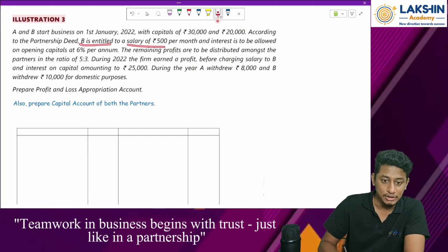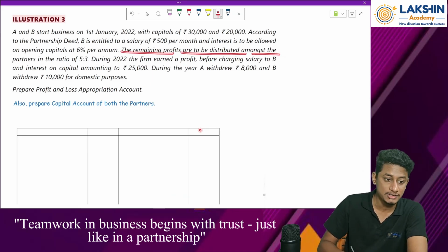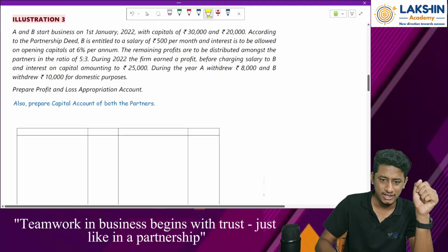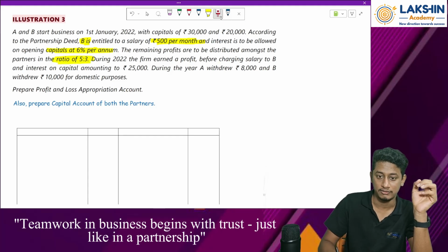B is entitled to a salary of rupees 500 per month. Interest is to be allowed on the opening capital at the rate of 6%. Then remaining profits are to be distributed amongst the partners in the ratio of 5:3. Okay, let me just mark this. So B is entitled to a salary of 500 per month. Then interest is allowed on opening capitals at the rate of 6% per annum. Then remaining profits to be distributed in the ratio of 5:3. Okay, fine. Now, going ahead.